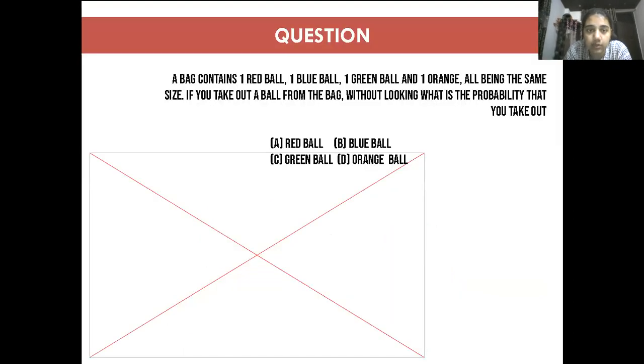Now let us quickly solve this question to understand this concept more. The question says a bag contains 1 red ball, 1 blue ball, 1 green ball, 1 orange ball. So how many balls? 4 balls, all of the same size. If you take out a ball from the bag without looking, what is the probability that you take out a red ball, blue ball, green ball, orange ball? So these are the 4 questions asked within this question.